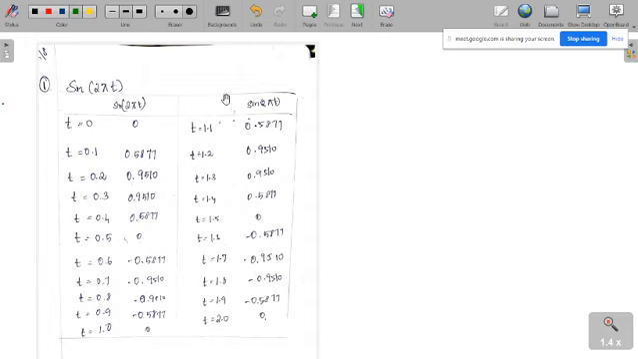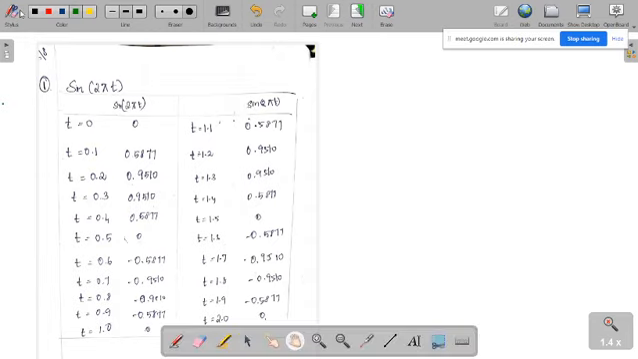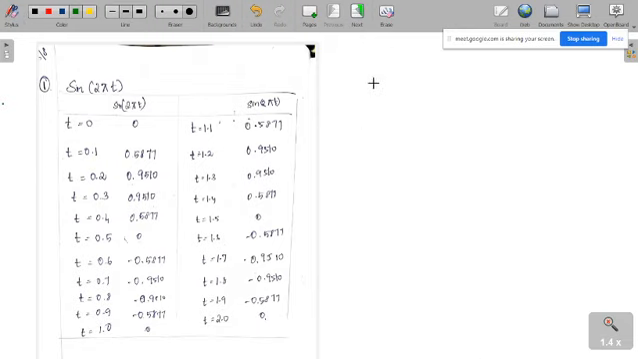Periodic signal or not. That is our aim. We have to verify whether the given signal is periodic or not. Again, we know that the signal x of t is called periodic if it satisfies the following condition.